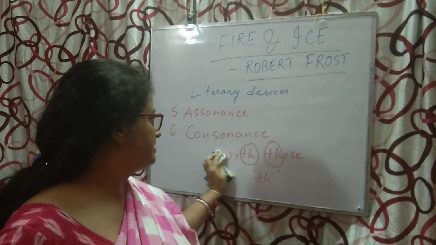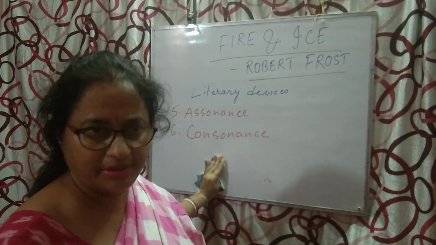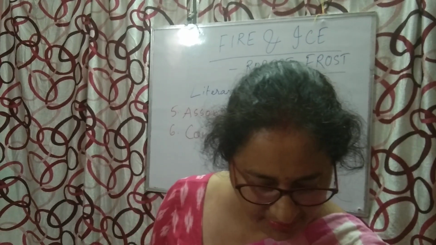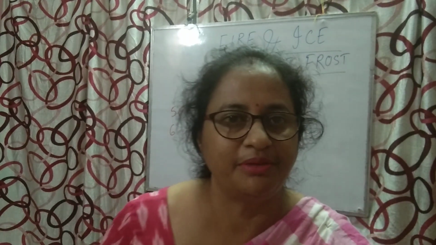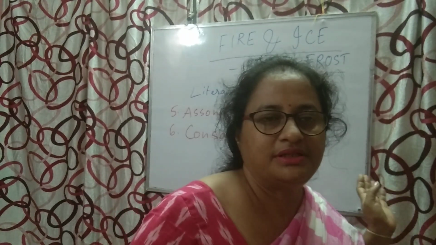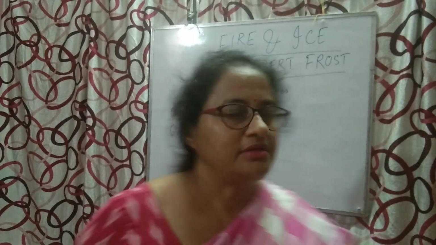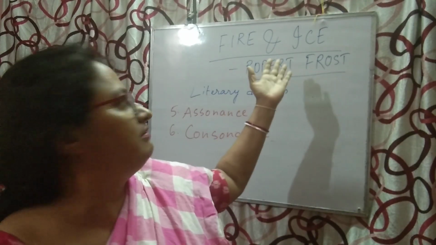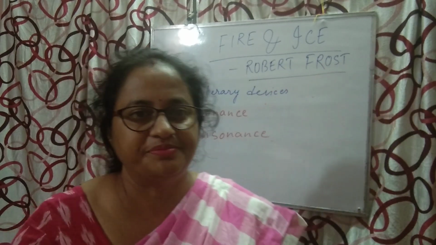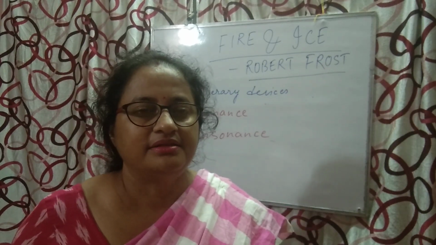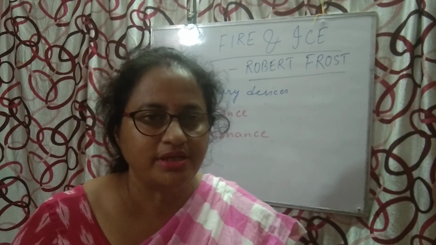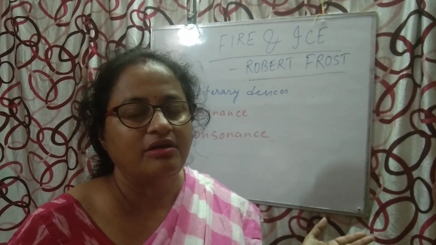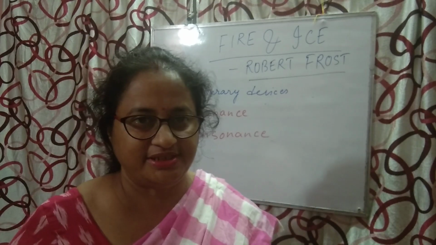Now with this we come to the end of the poem, but again I want to sum up the poem. This is a symbolic poem. Here the 2 words, fire and ice, are not just objects. They are used by the poet to symbolize or portray human emotions.